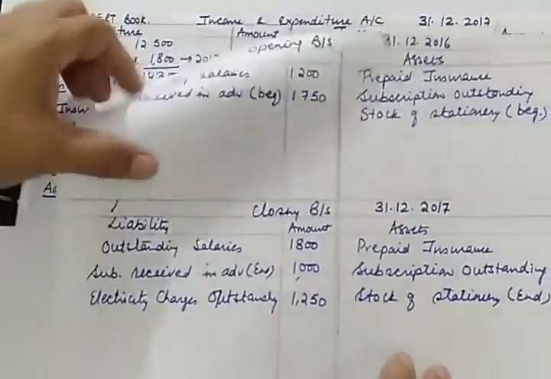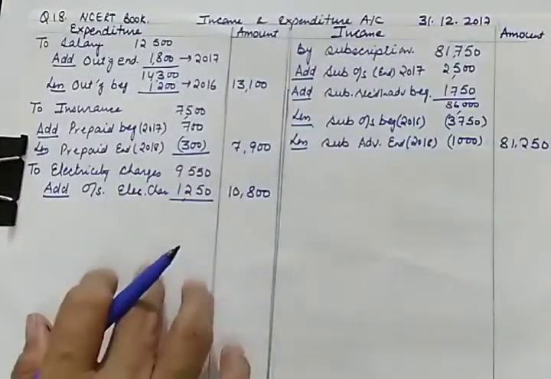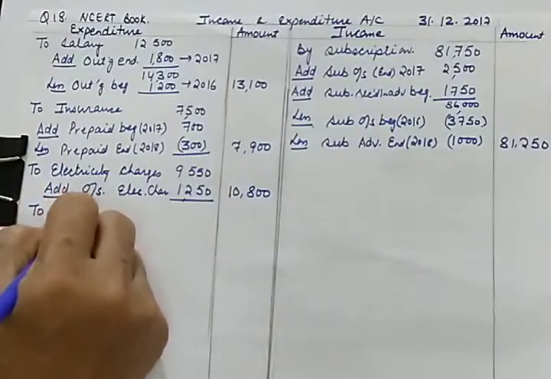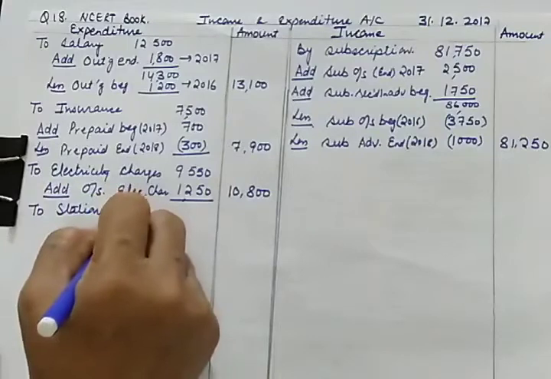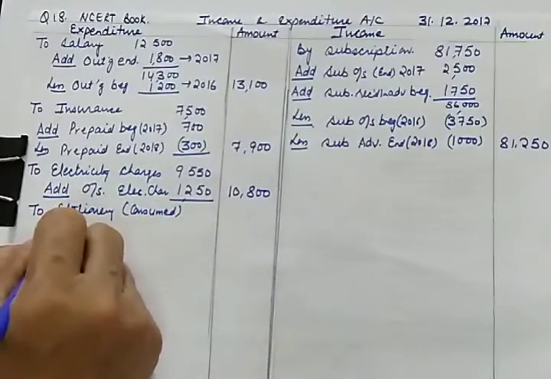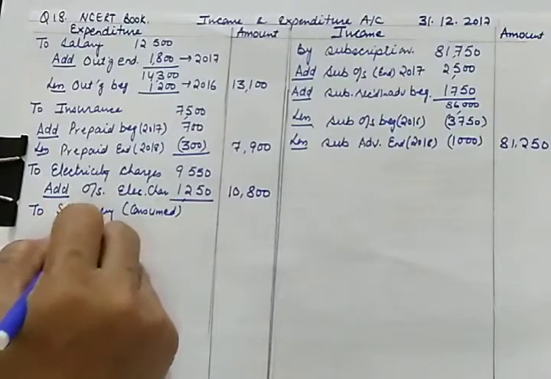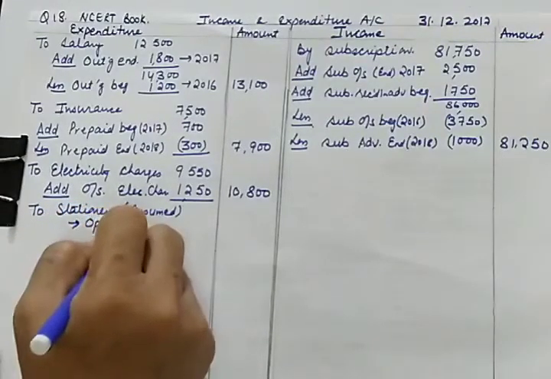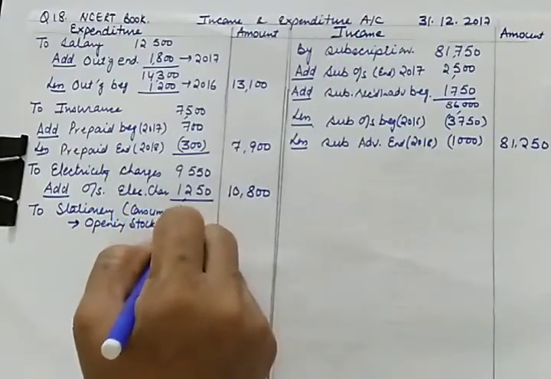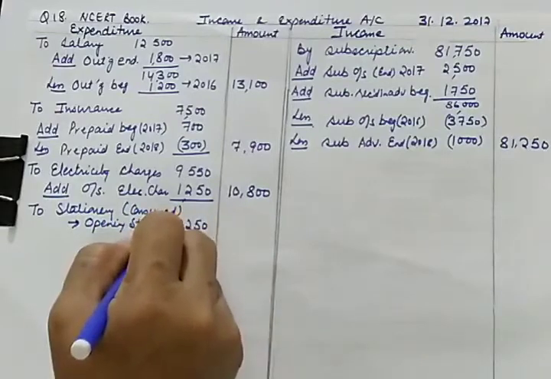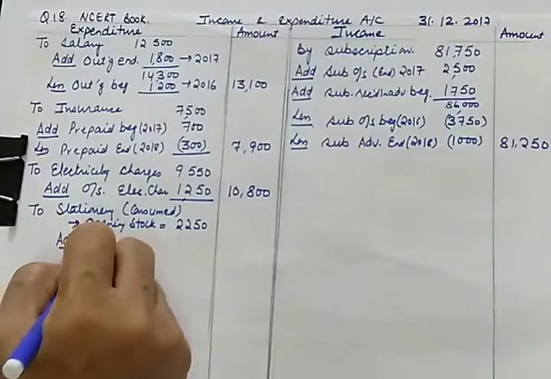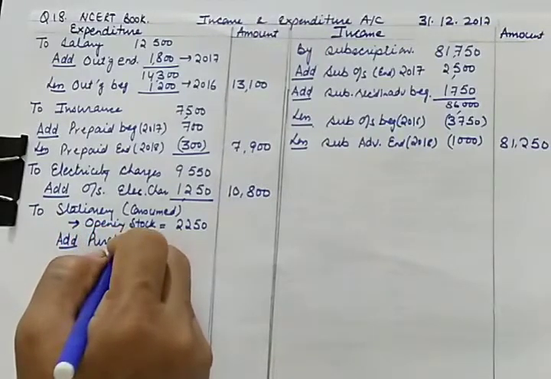Now how is this to be treated in income and expenditure? Because we will be using stationery consumed only. The formula for stationery consumed is opening stock of stationery, which is given to us as 2,250. In this we'll be adding purchases during the year, cash as well as credit.